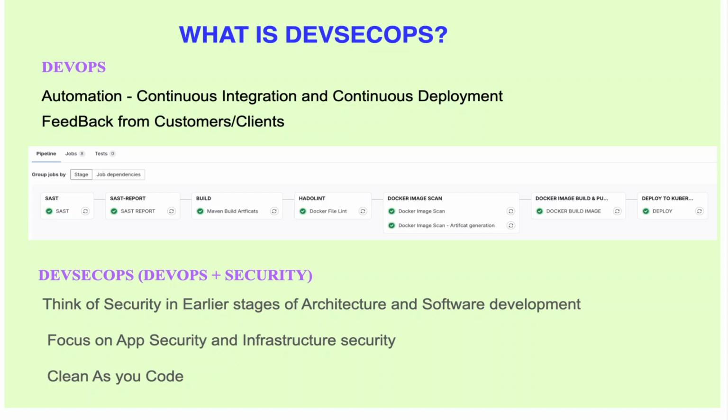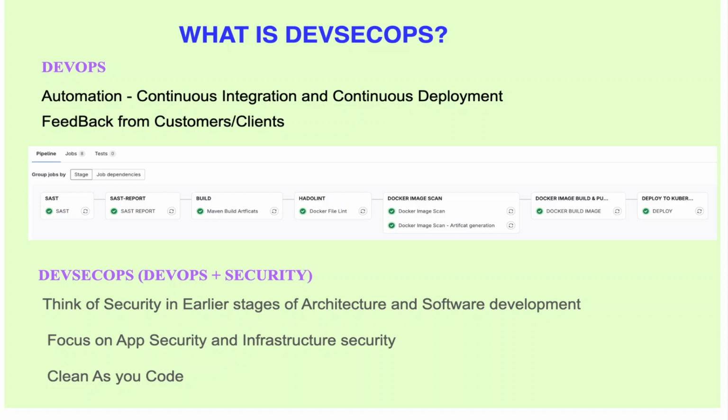Whether it is in any language like PHP or Java, I need to consider the security of the code, like scanning the code, whether my code is up to the standard and perfectly okay and secure. I need to check all these things. That is one of the earliest stages where we need to think of security. And even for infrastructure, I will think about deploying in a more secure infrastructure. So to sum up, think of security in early stages of architecture and software development. That is the only thing.